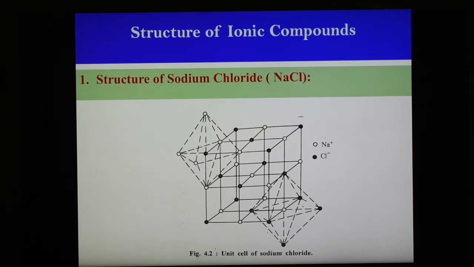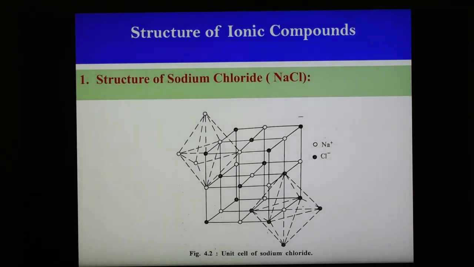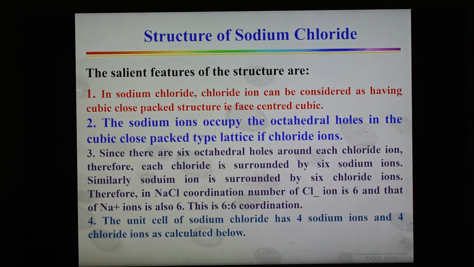The third important point is that there are 6 octahedral holes around each chloride ion, therefore each chloride ion is surrounded by 6 sodium ions. Similarly, each sodium ion is surrounded by 6 chloride ions. Therefore, in NaCl the coordination number of Cl ion is 6 and that of sodium ion is also 6. So it is known as a 6:6 coordination compound or coordination system. Each ion is surrounded by 6 oppositely charged ions, as shown in this unit cell of sodium chloride.